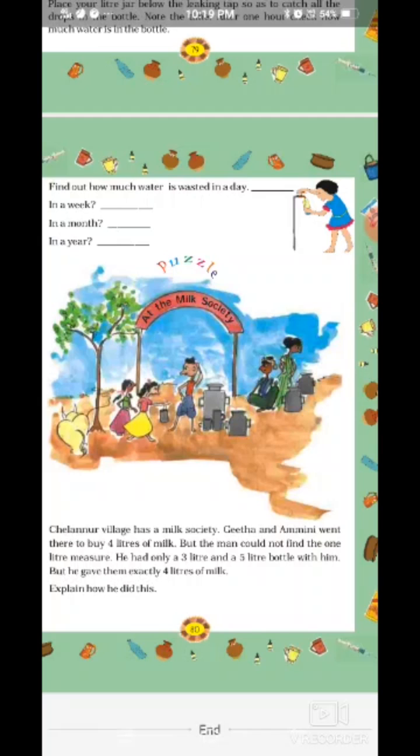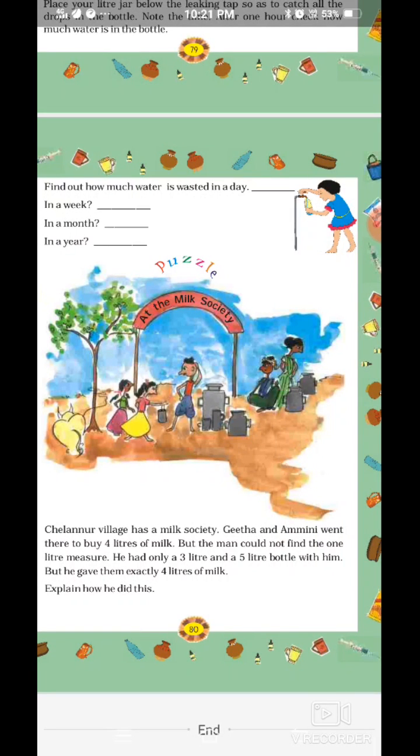Chelanur village has a milk society. Geeta and Amini went there to buy 4 liters of milk, but the man could not find the 1 liter measure. He had only a 3 liter and a 5 liter bottle with him, but he gave them exactly 4 liters of milk. Explain how he did this.